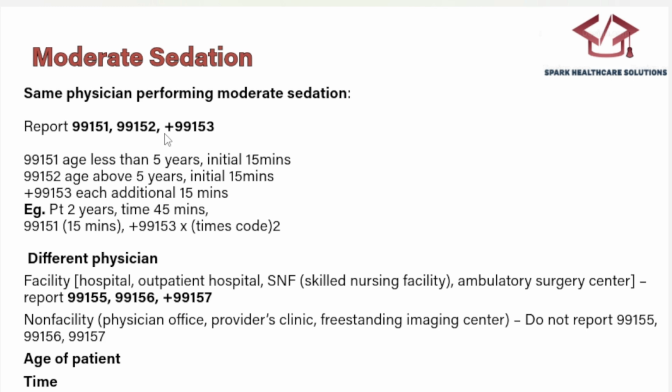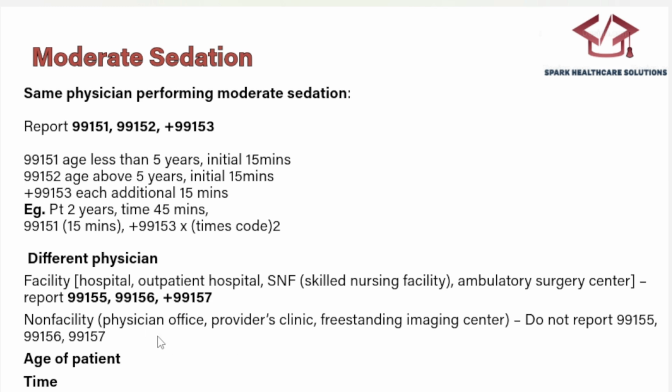Next, this was the guideline for the same physician. Next is the different physician. If a different doctor is administering moderate sedation, then there are two guidelines. One is we should check whether the different physician is from the hospital setup, that is facility, or non-facility, outside the hospital. If the different physician is from the hospital setup, then we need to give the codes 99155, 156 or 157. If the doctor is from non-facility, we don't have to give the codes.